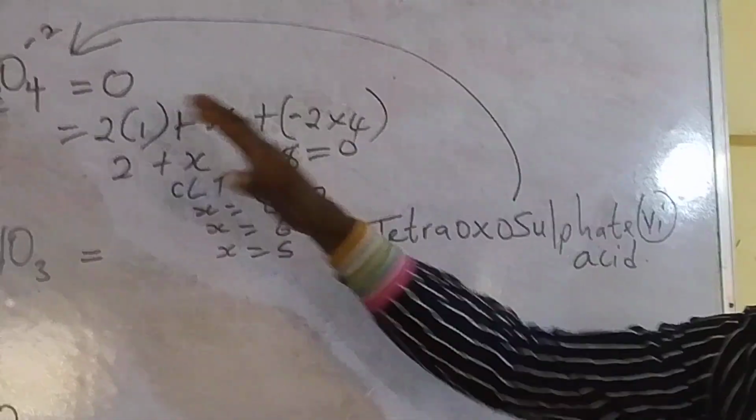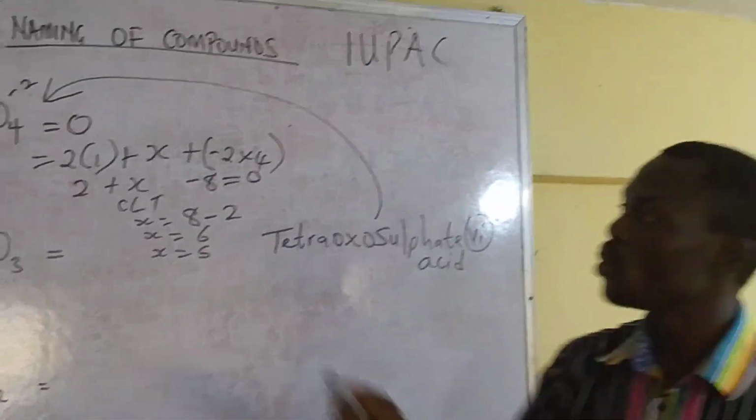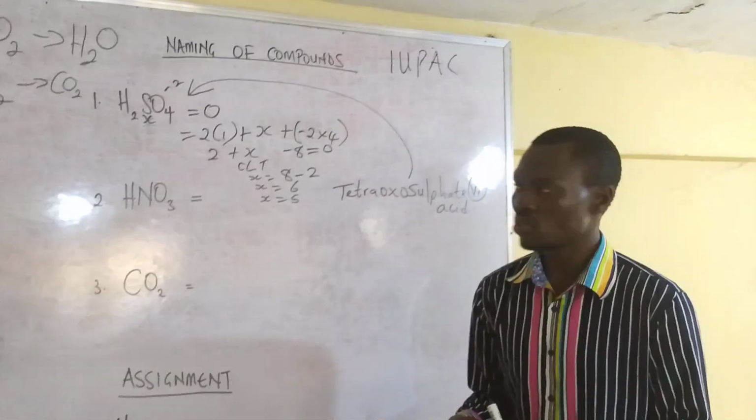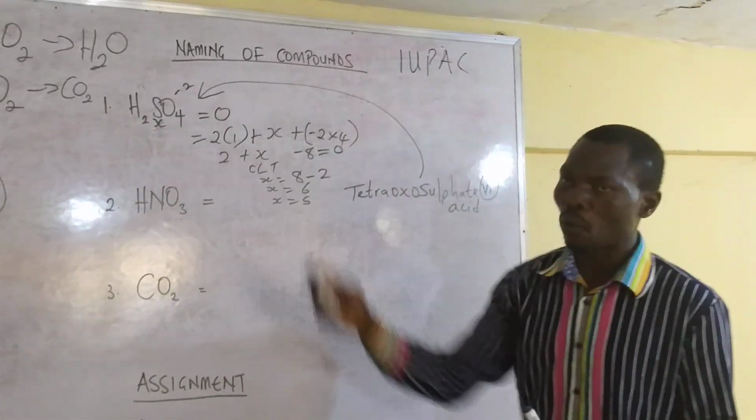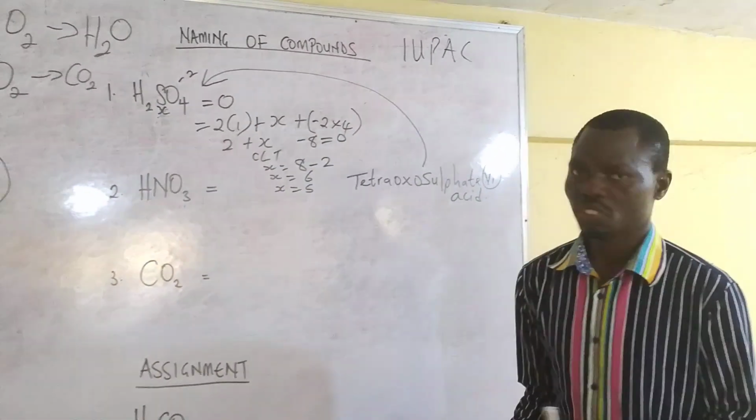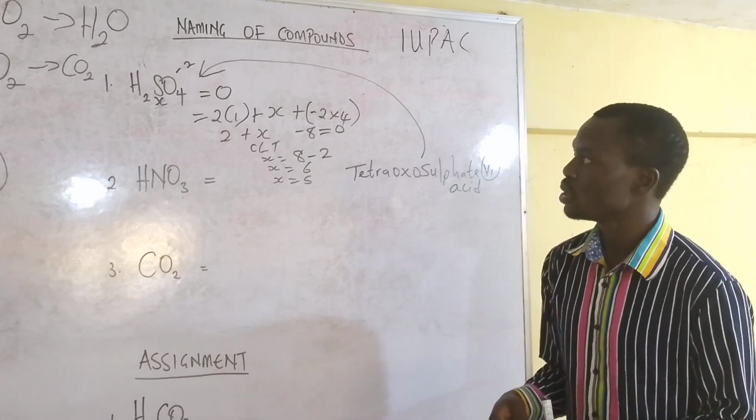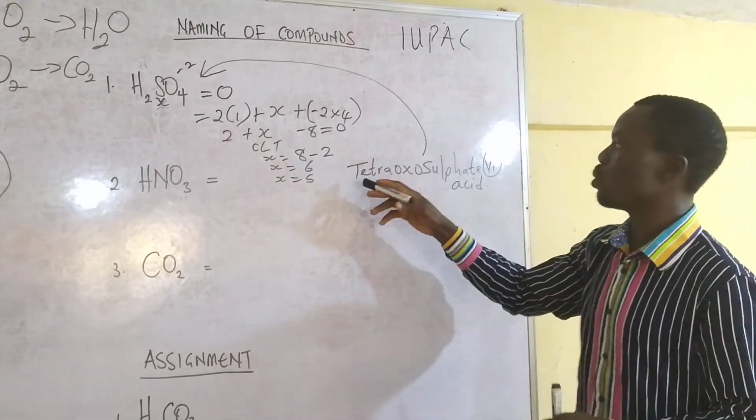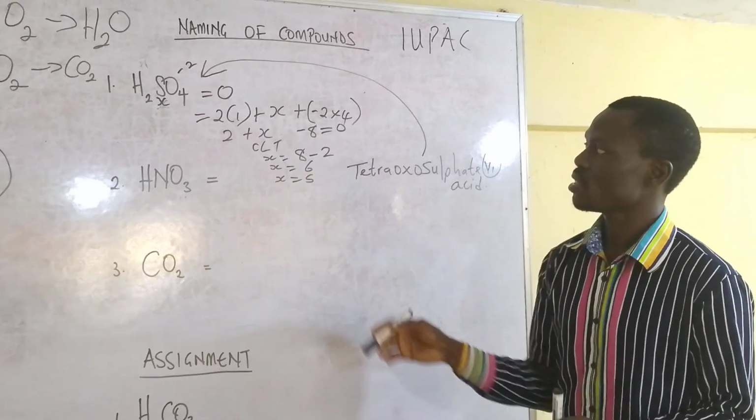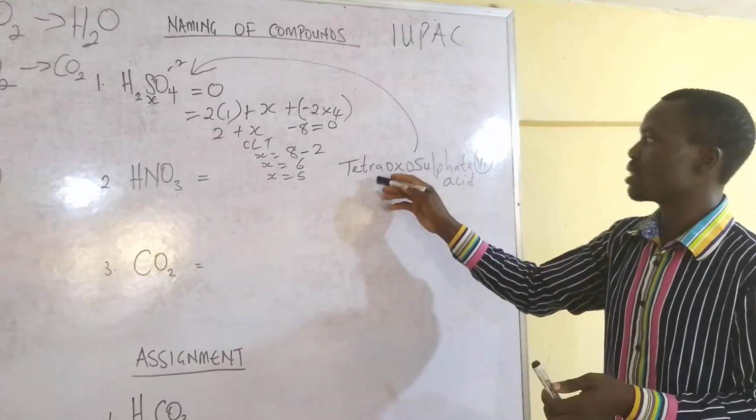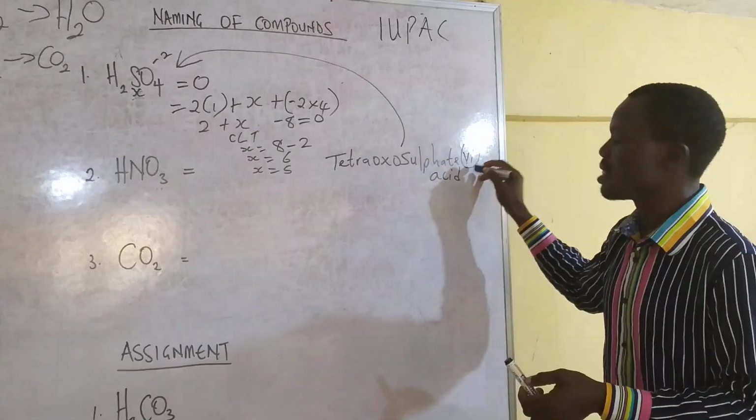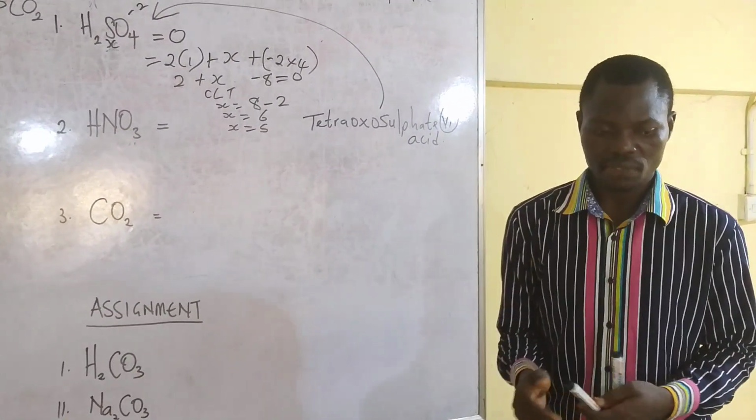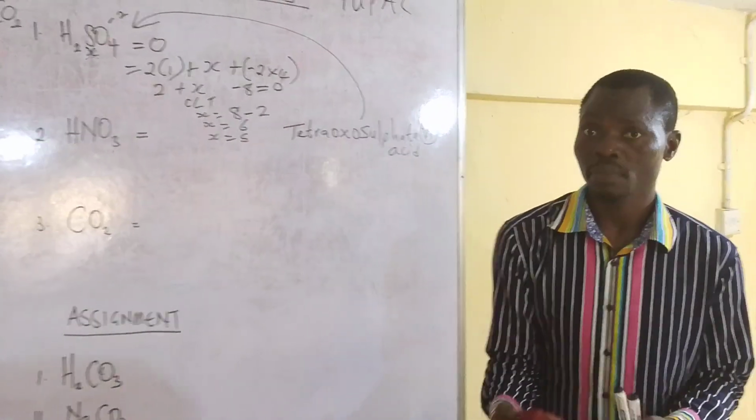Based on the calculation that we have done here, we know the radical for hydrogen is +1, positive. We don't know that of sulfur, but we know that of oxygen, which is -2. So we plug that in by adding everything together. We get S to 6. So from that, we name it as tetraoxo sulfate 6 acid. I believe this is very clear to us.